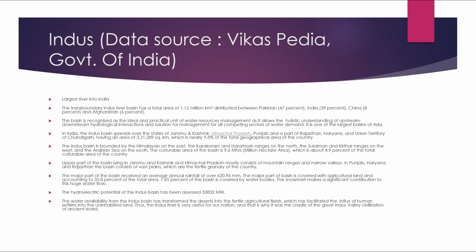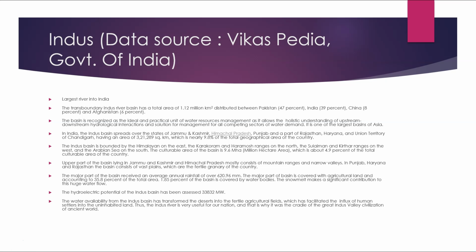The cultivable area of the basin is 9.6 million hectares, which is about 4.9% of the total cultivable area of the country. The upper parts of the basin, lying in Jammu and Kashmir and Himachal Pradesh, mostly consist of mountain ranges and narrow valleys. In Punjab, Haryana, and Rajasthan, the basin consists of vast plains, which are the fertile granary of the country.